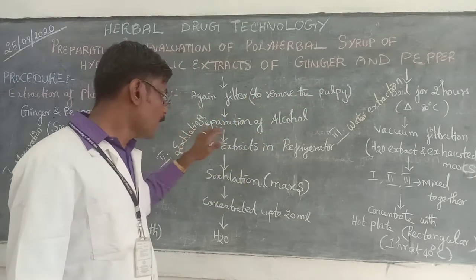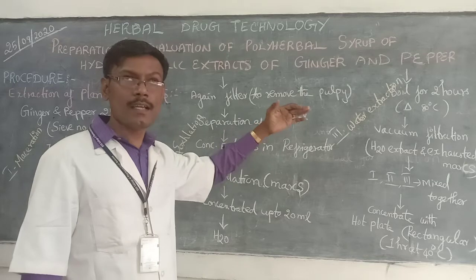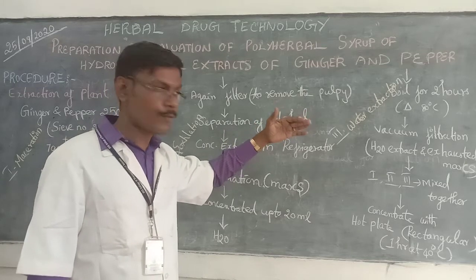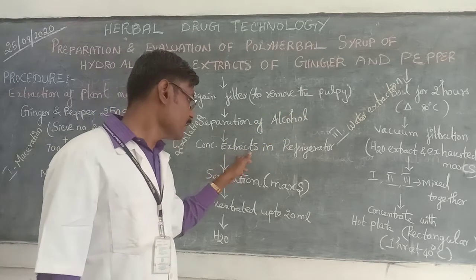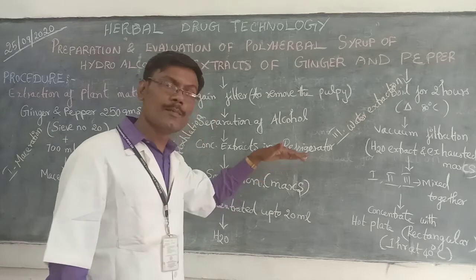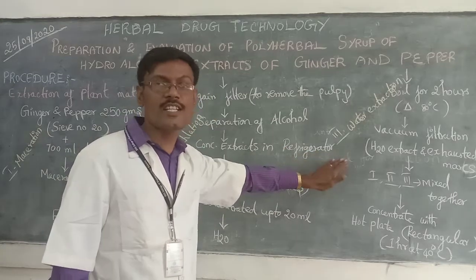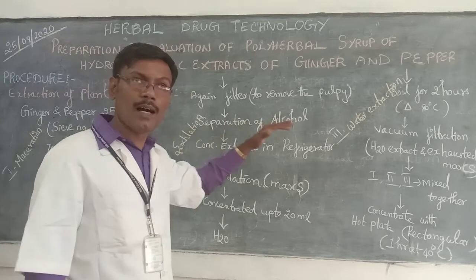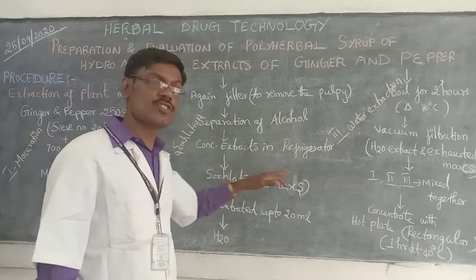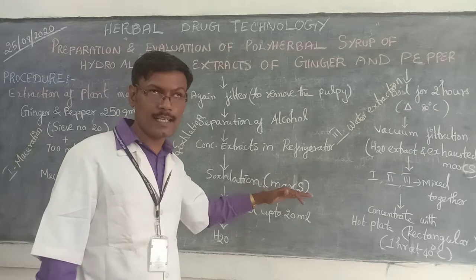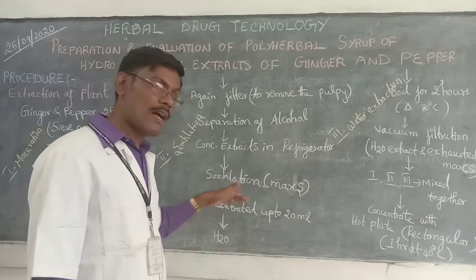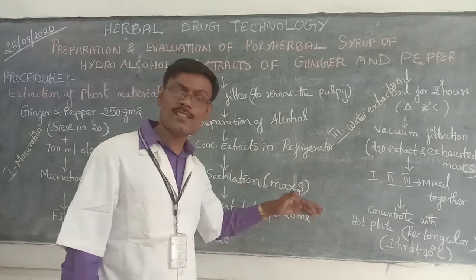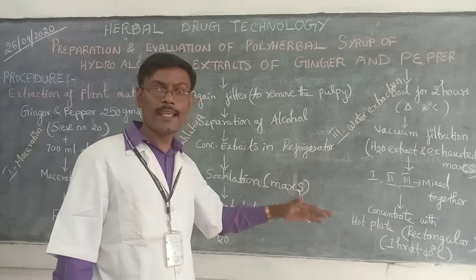Then we have to separate the alcohol portion. After that, the concentrated extract will be kept in the refrigerator. Then the marc will again be subjected to Soxhletation using the Soxhlet apparatus. After that, the concentrated extract will be collected, which will be in the range of 20 ml.